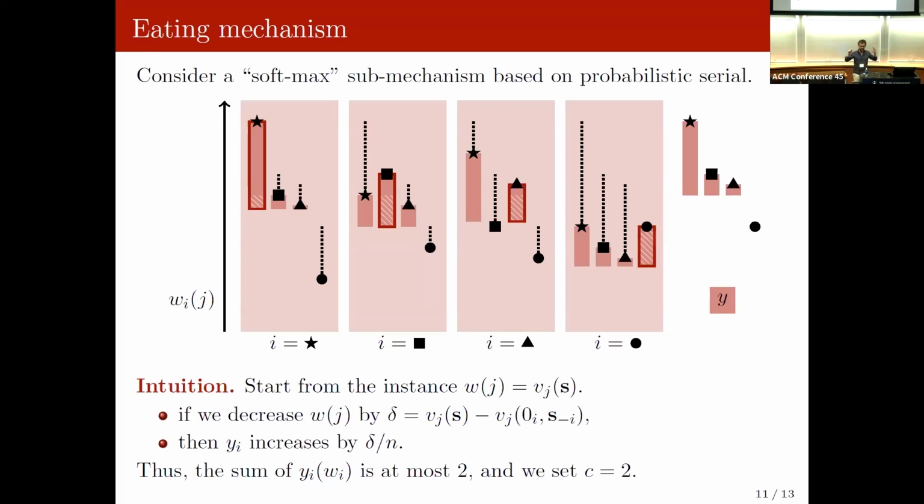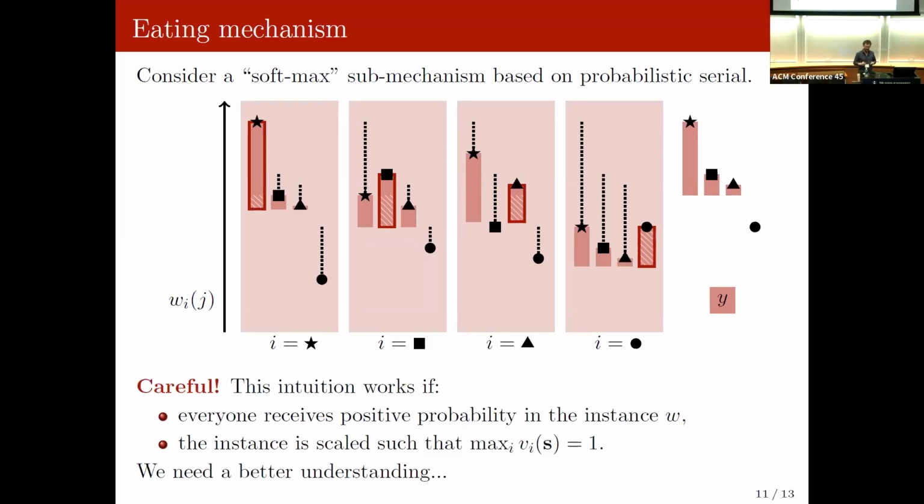If you start from the instance on the right, where you have all of the real values, and you decrease someone else's value to be their low estimate, if we decrease it by some delta value, a person who gets the item doesn't increase their probability more than a delta over n, because there are a lot of people eating at the same time sharing this probability. And so if the sum of y was 1 in the beginning, because it was a probability distribution, and I'm only increasing by the total amount of decrease, I should get at most a sum of probability of 2. So setting c equals 2 should work.